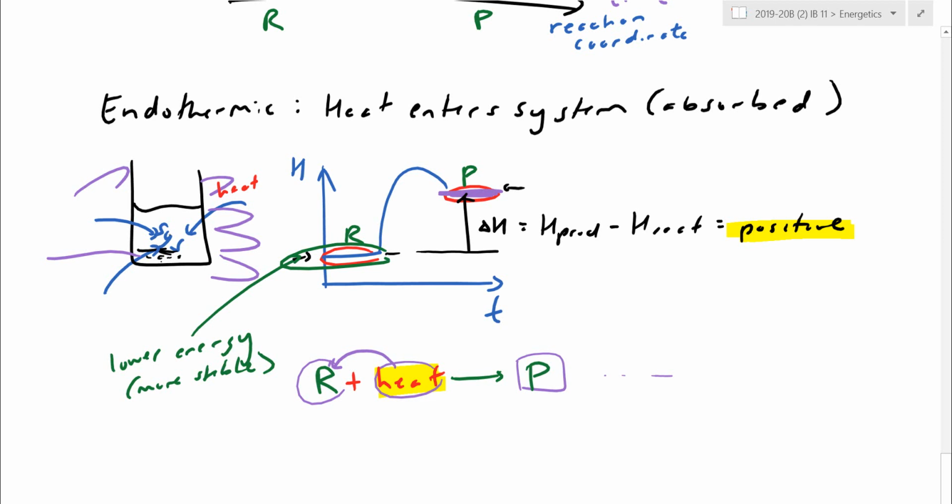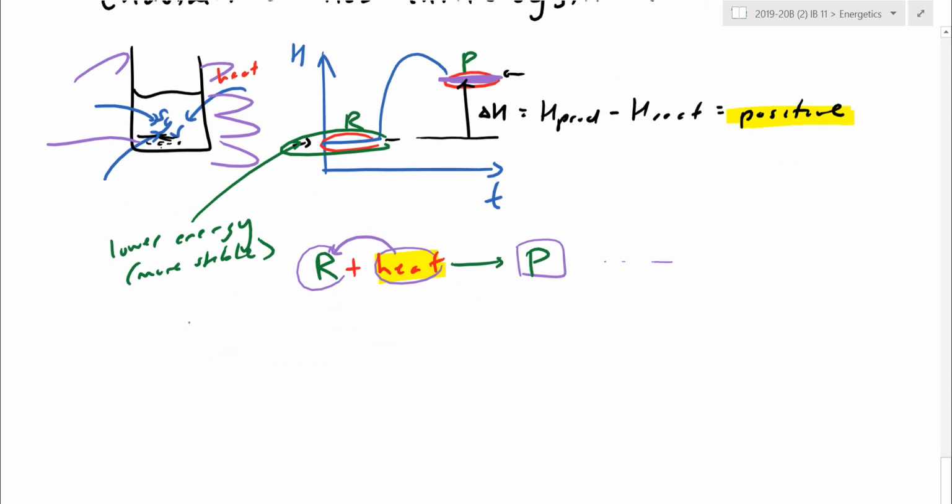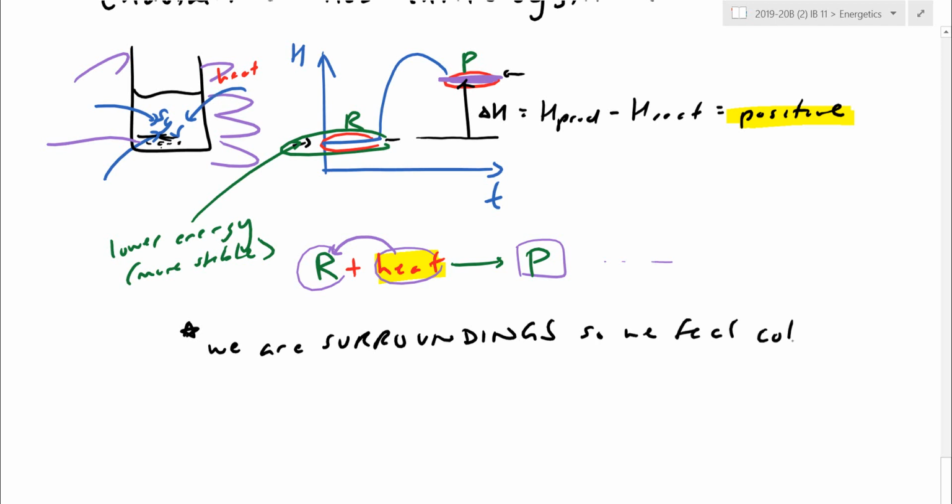They're actually gaining energy and in fact stealing energy from me. My body temperature is about 37 degrees or so. As the reaction pulls heat away from my hand, my hand is just generally going to get colder and colder. So what we feel is actually the opposite. Let me make a note here: we are always surroundings. We are never small enough to actually be the system itself. We are always surroundings, so we end up feeling colder.